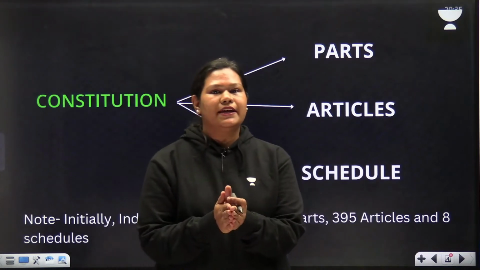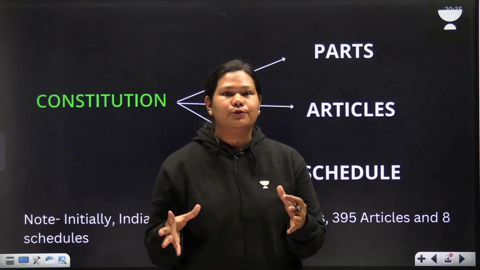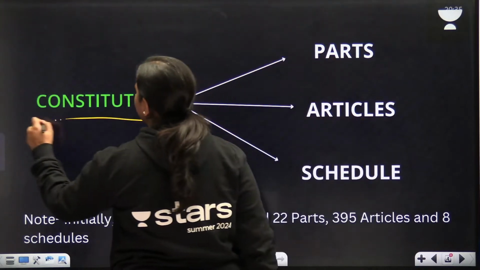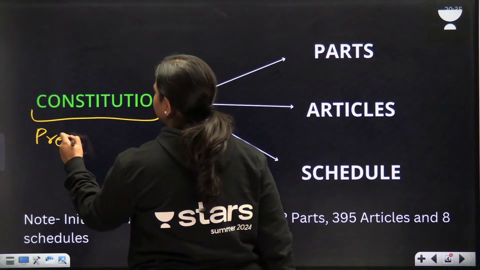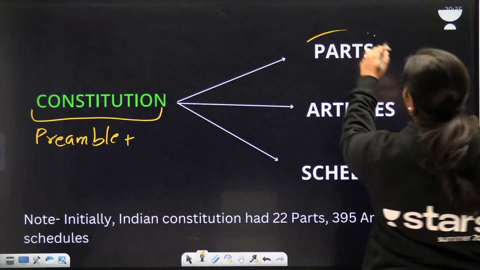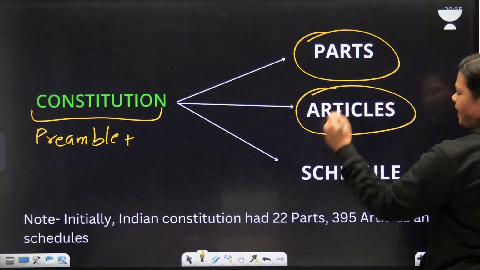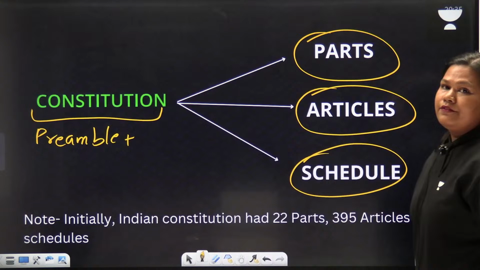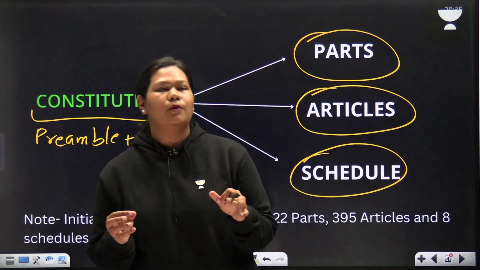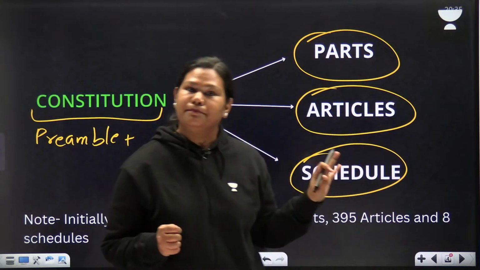So apart from the preamble, the Constitution consists of parts, articles and schedules. We are going to discuss articles one by one, but before that we should know the difference between them.